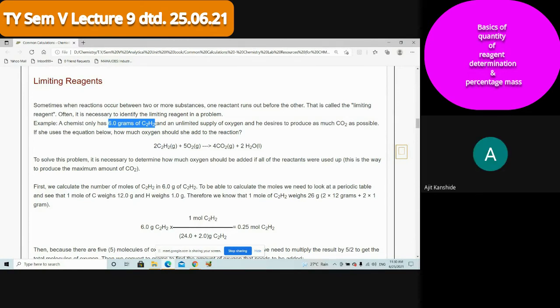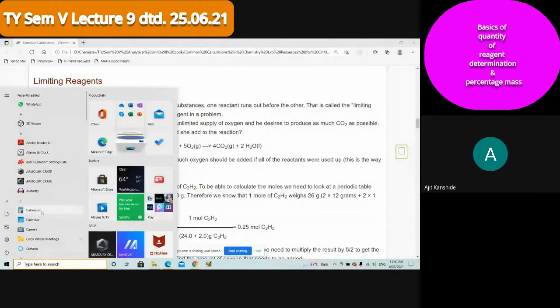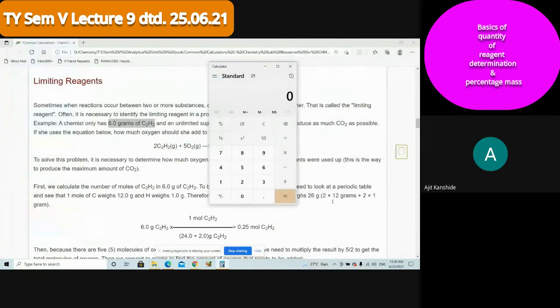Molecular weight. Yes. So the amount is 6 grams, and what is the molecular weight? You have just calculated, it is 26. So somebody do the calculation: 6 divided by 26. Okay, I open the calculator. Yes, 6 divided by 26. So the answer is 0.231. Why am I considering 1? Because 7 is more than 5, so I consider its effect here as a 1. If you are considering up to 4 digits, then how should you read that number?